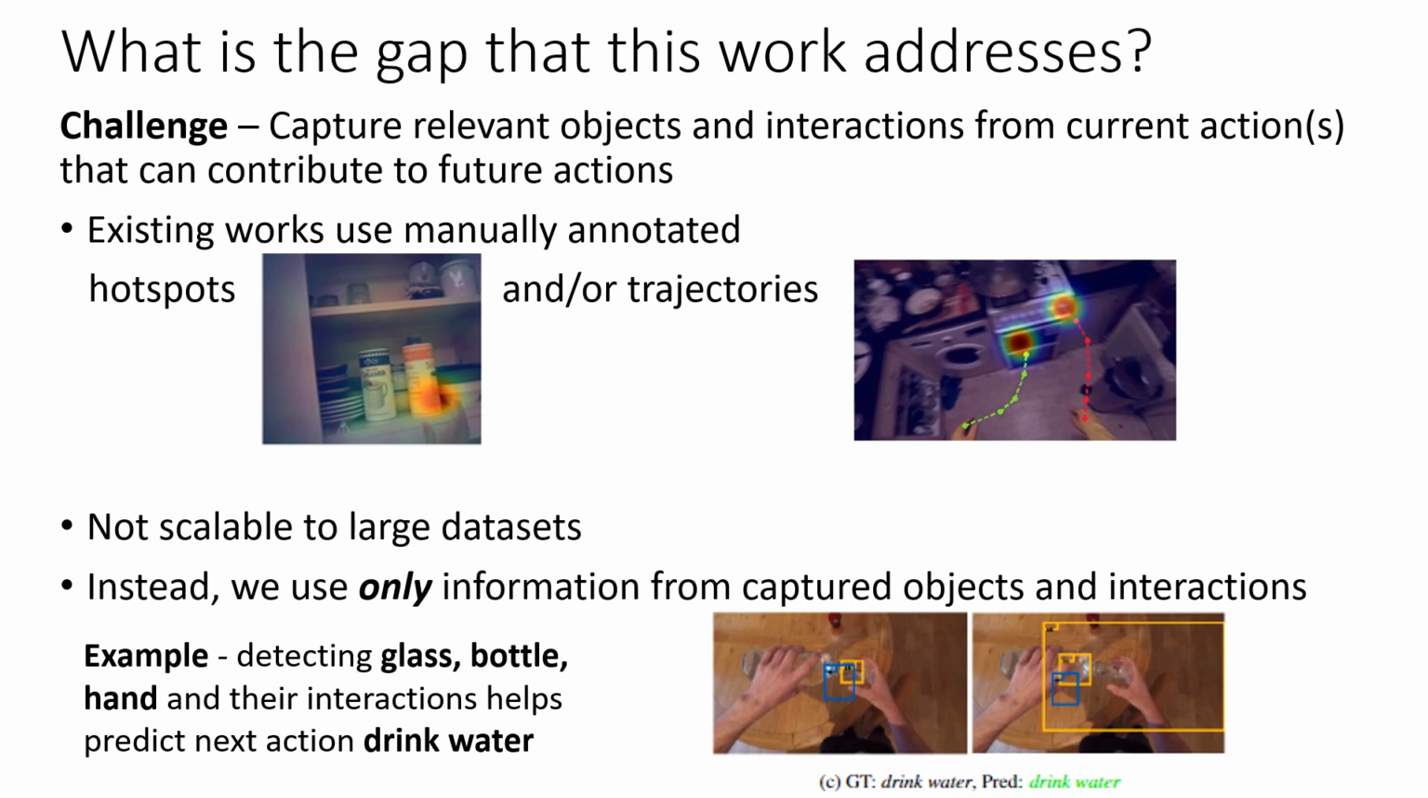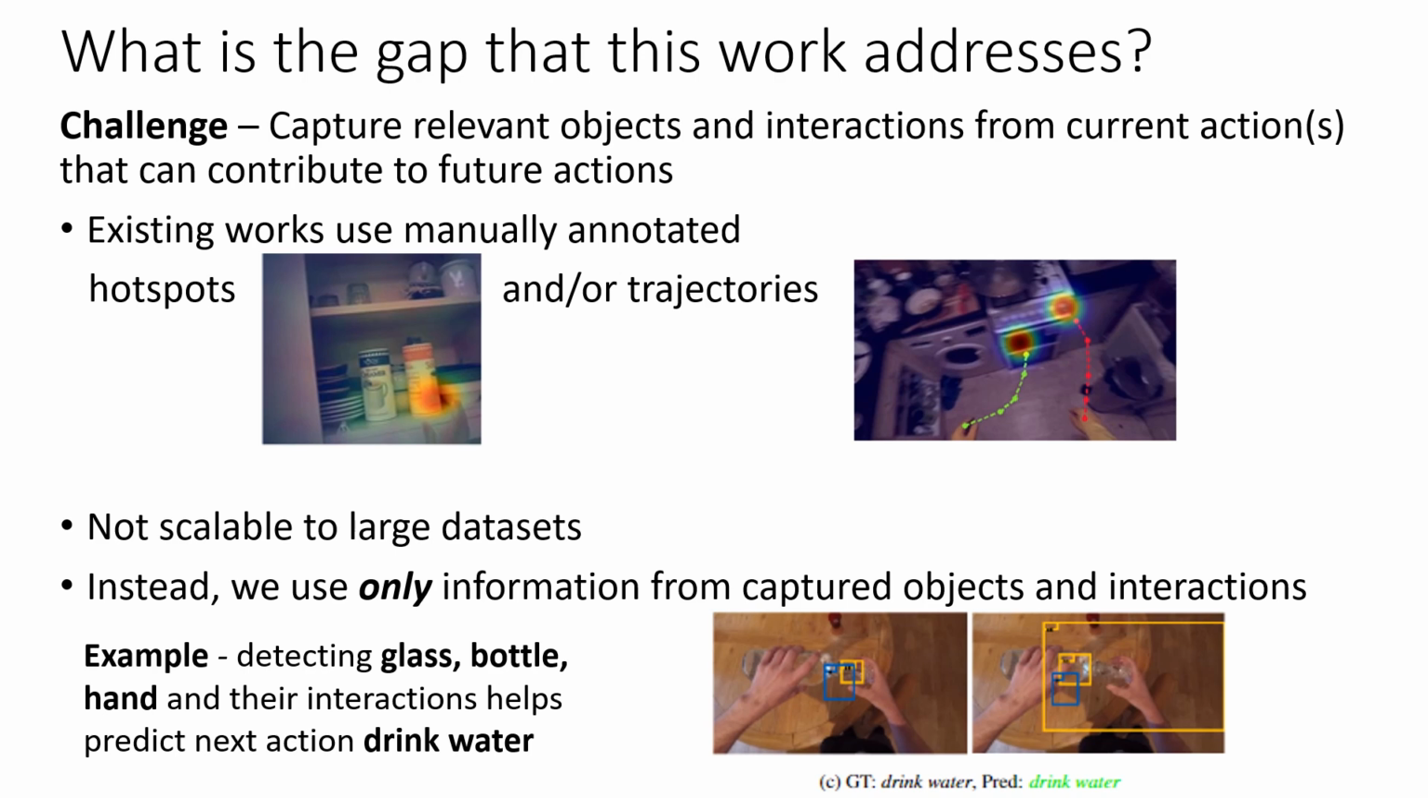However, this is a challenge as there are many possible objects with which the hand can interact, and we have to determine which is the most important interaction that can contribute to the next action. Hence, existing works use manually annotated hotspots and trajectories. However, these are not scalable to large datasets.